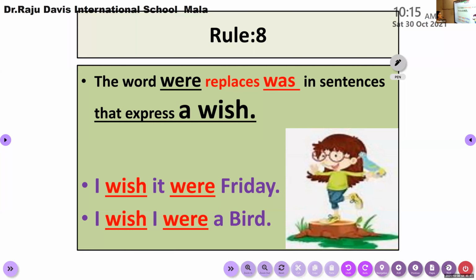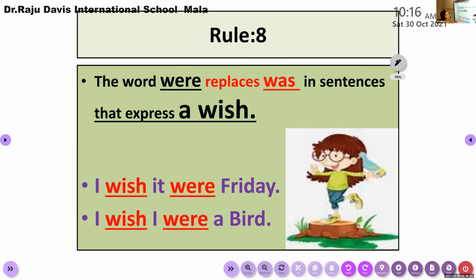I wish I were a rich person. In reality, I am from a mediocre family. I'm not so much rich. I am from a middle class family. And I wish I were rich. I wish it were Friday. Actually, today is Saturday, but I wish it were Sunday or Monday or Wednesday, whatever it is.